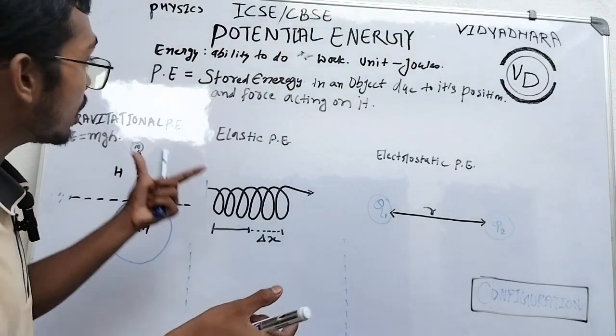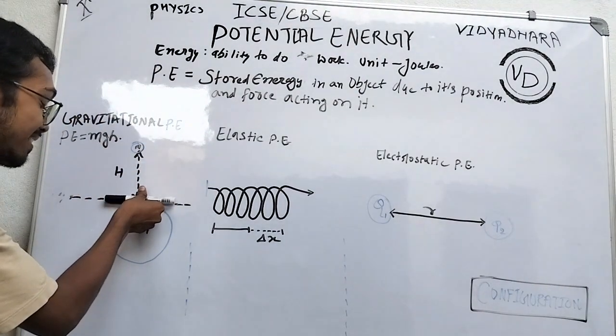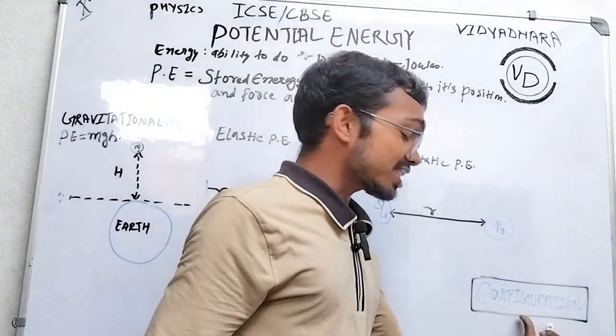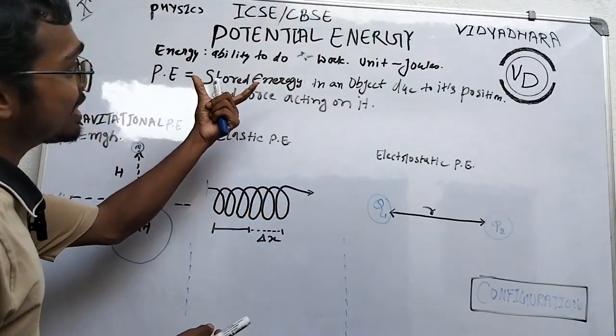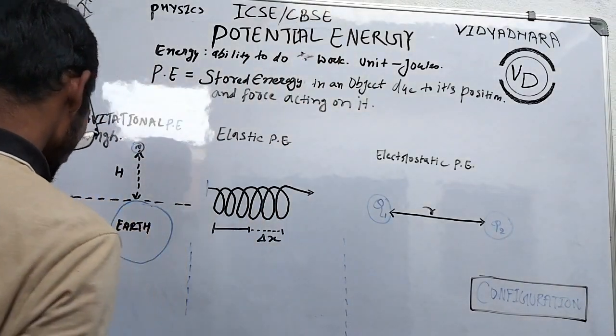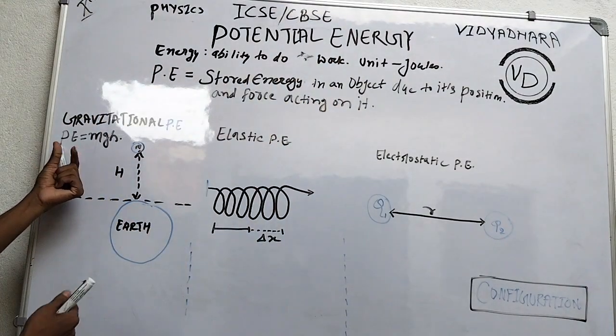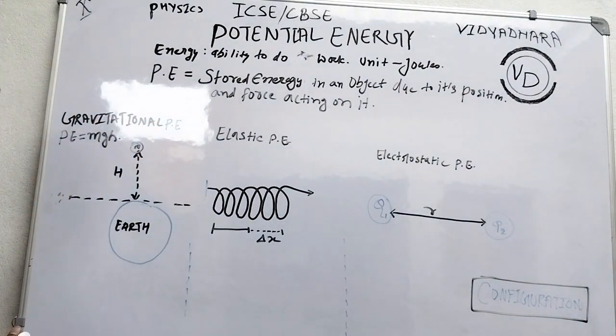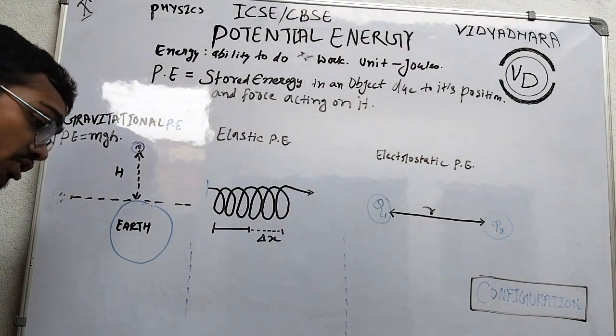What do we mean by position or location? At the earth surface, we put the object at some height. That means configuration. Finally, we can say potential energy is configuration. So the formula of gravitational potential energy is mgh.